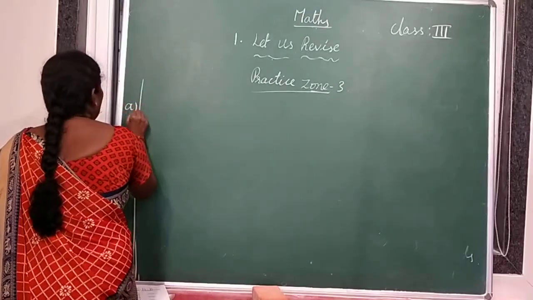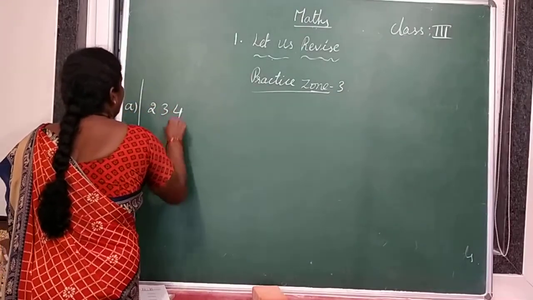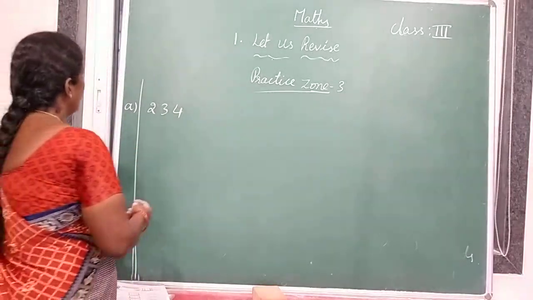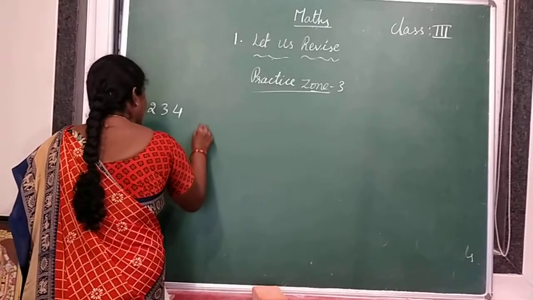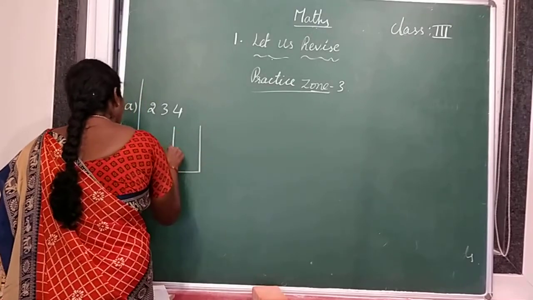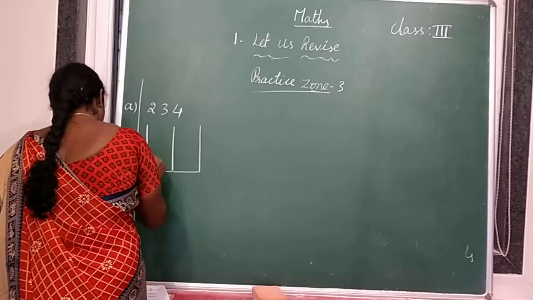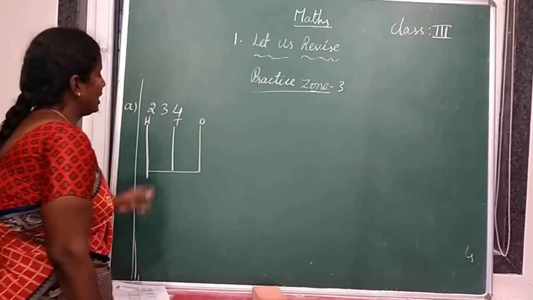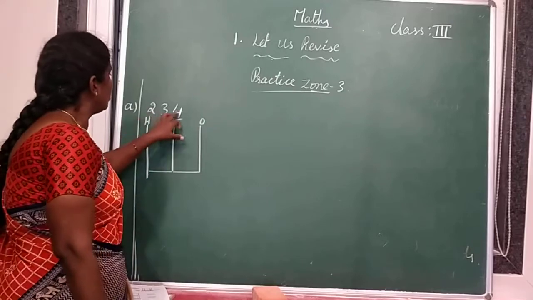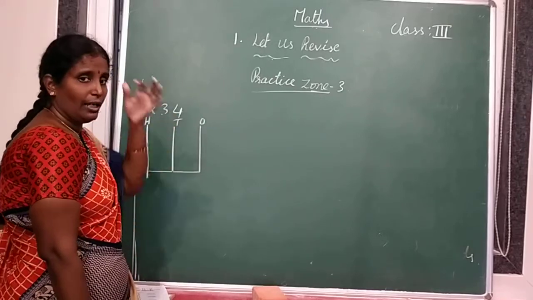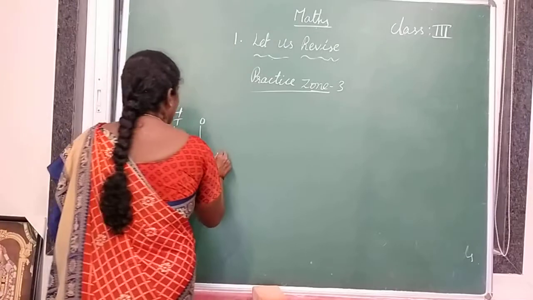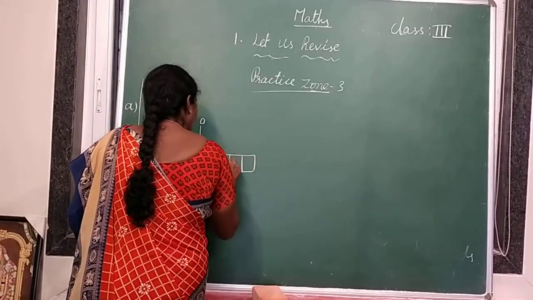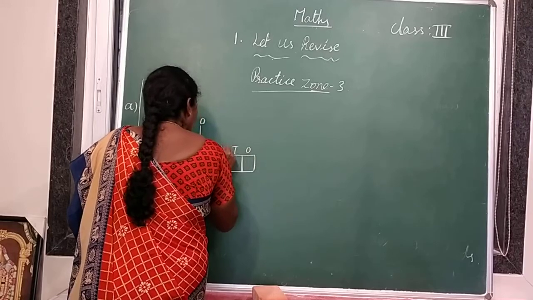So first one, 234. We should represent this number on the abacus. They have drawn the abacus also: ones place, tens place and hundreds place. 3 spikes are there. Besides that, they have given a place value table also: ones, tens, hundreds.